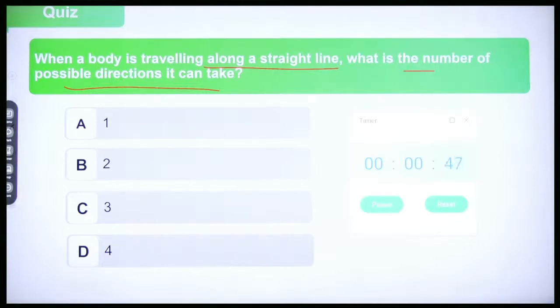When a body is traveling along a straight line, how many possible directions can it take? That is the question. Everyone, 15 seconds more.